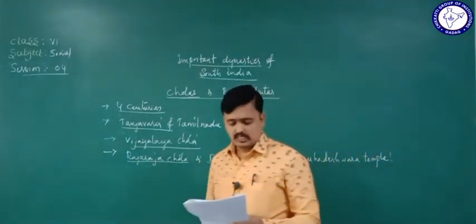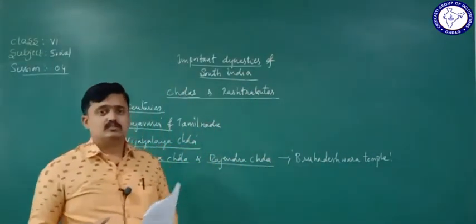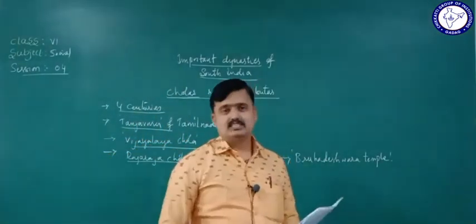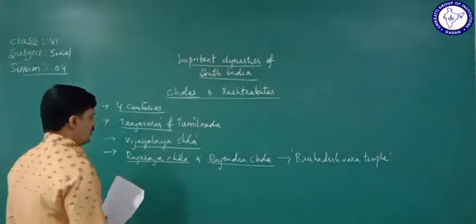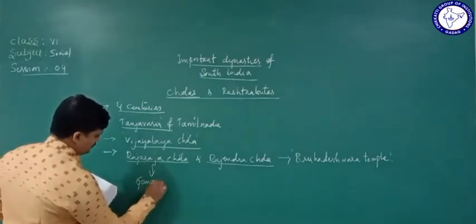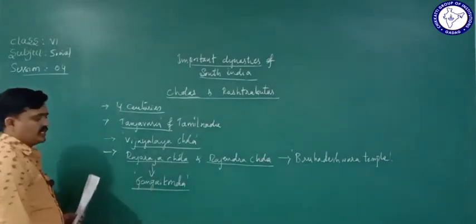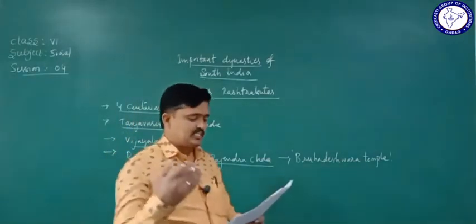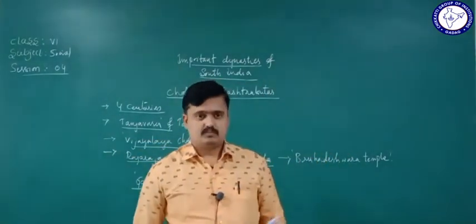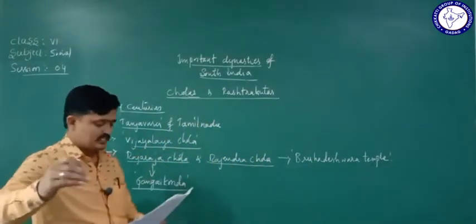In memory of conquering North India, he assumed the title called Gangai Konda. Who assumed the title? Rajaraja Chola. When he conquered North India, then he assumed the title Gangai Konda.